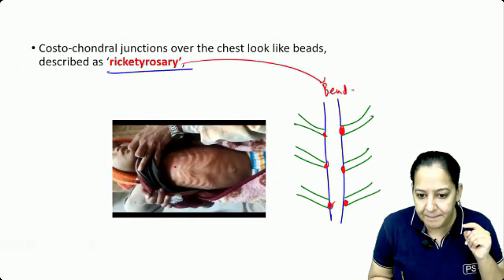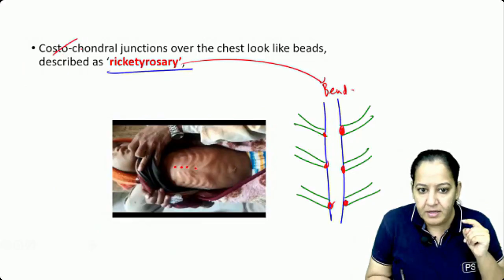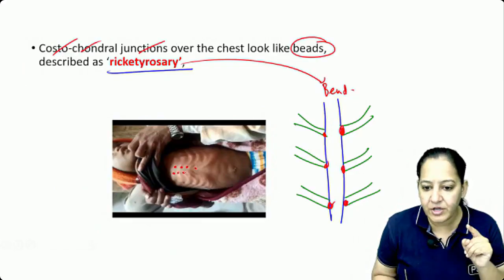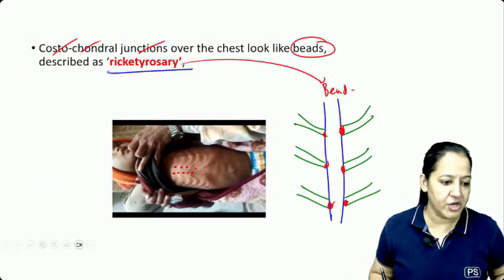Can you see the beading? Appreciate the beading. The costochondral junctions look like beads. It is known as rickettsial rosary. Say yes. So this is known as rickettsial rosary.